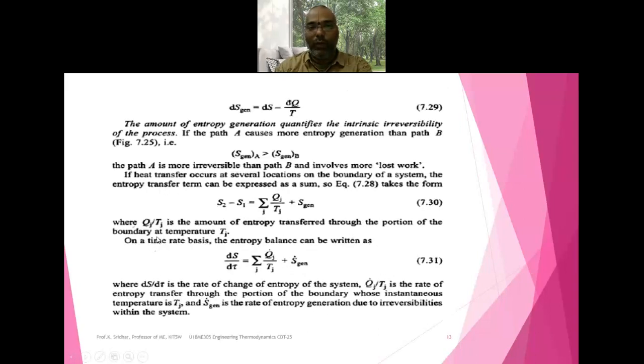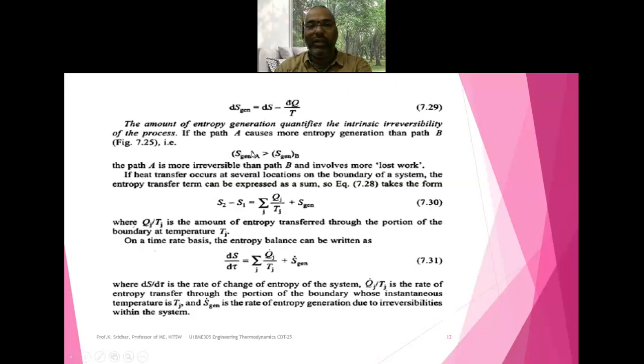So how can we find out the entropy generation here? Here you can compare. S generation A is always greater than S generation B. What is the reason? Path A is more irreversible than path B and involves more lost work, because a greater amount of work is lost during path A.